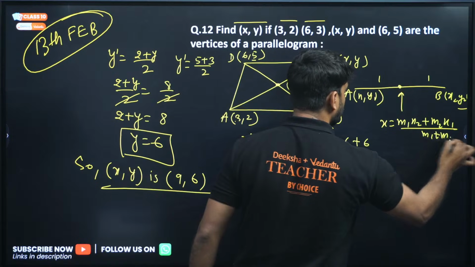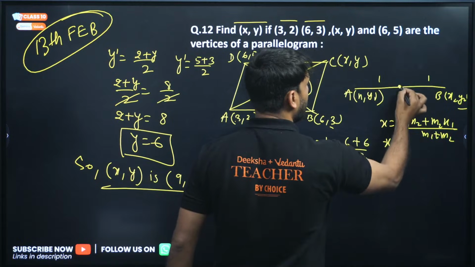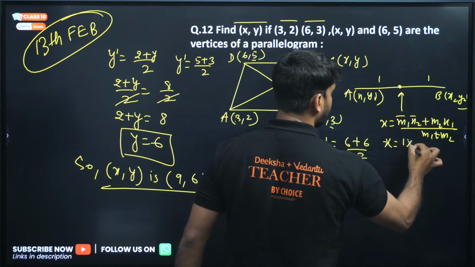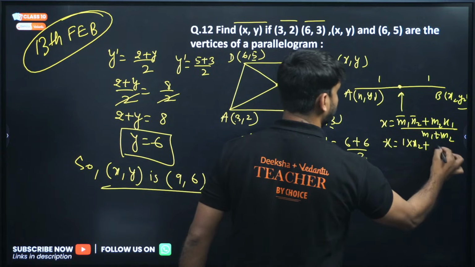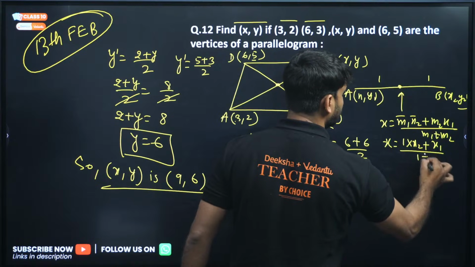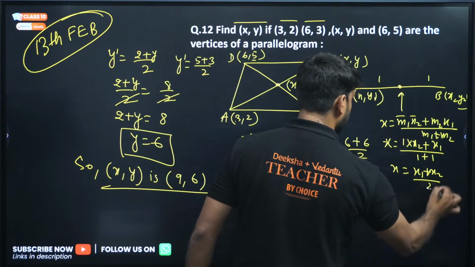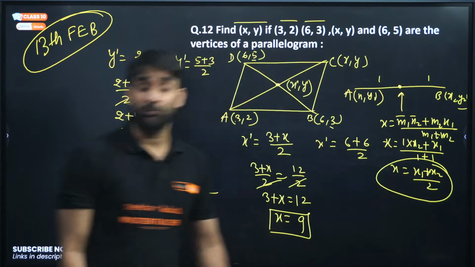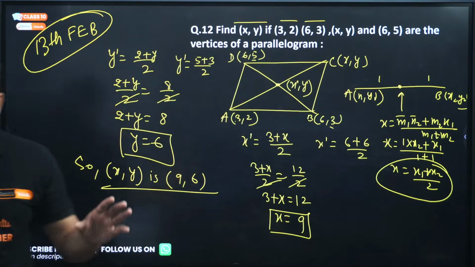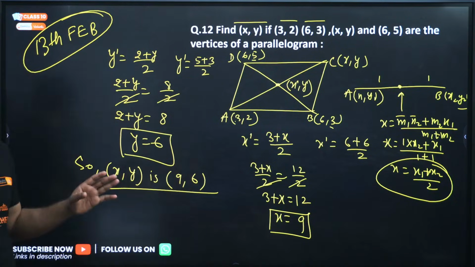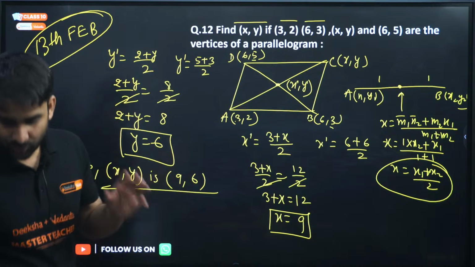Now apply: this is the midpoint, so m1 is 1, so 1 times x2 plus 1 times x1, divided by 1 + 1, which is 2. So x will be equal to (x1 + x2) divided by 2. Yes, the midpoint formula comes from the section formula. Clear, sir? Thank you so much, Rohan.